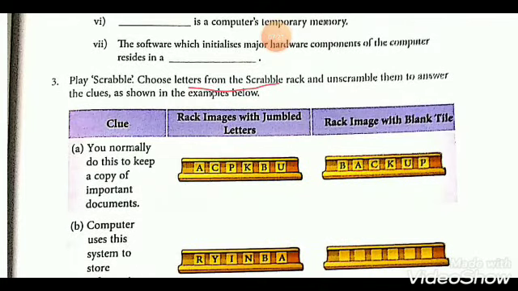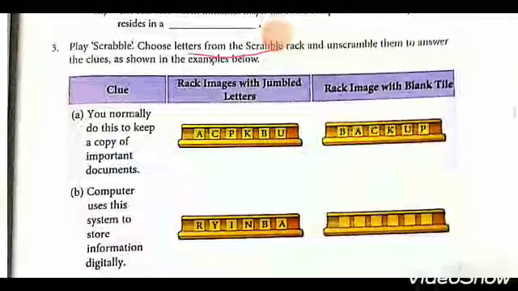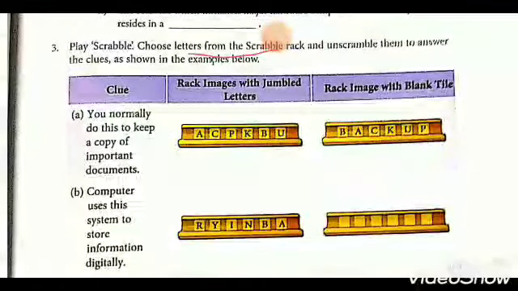Question number 3. Play Scrabble. Choose letters from the Scrabble rack and unscramble them to answer the clues as shown in the example below. It means here all the words are given scrambled, so you have to arrange them. You normally do this to keep a copy of important documents. So your answer is backup.